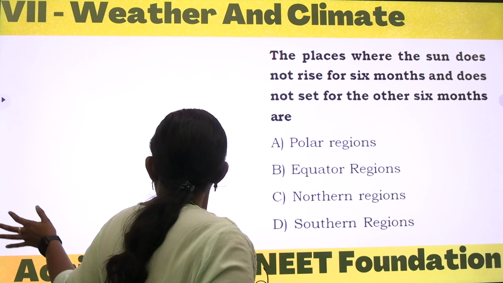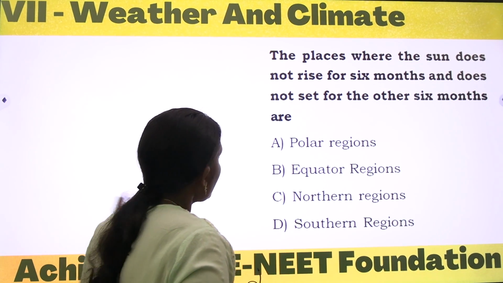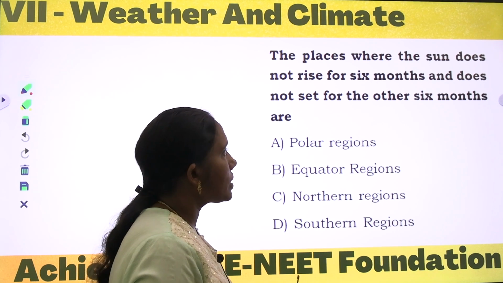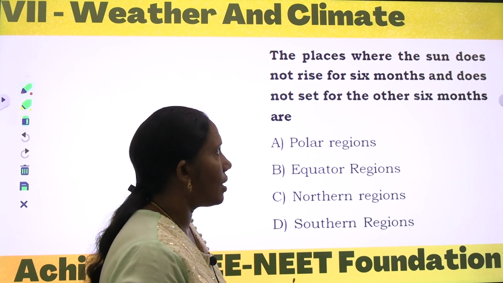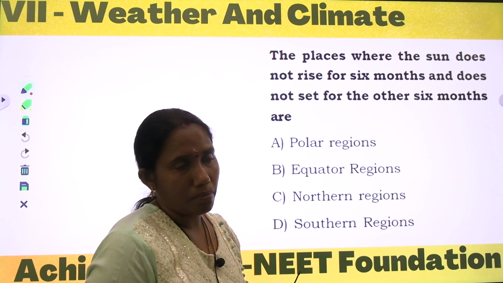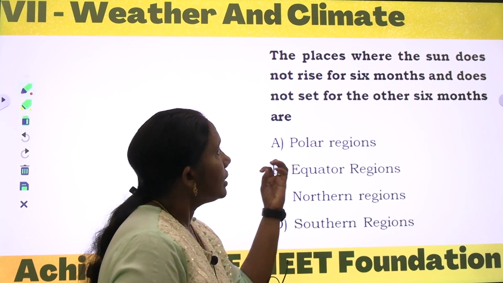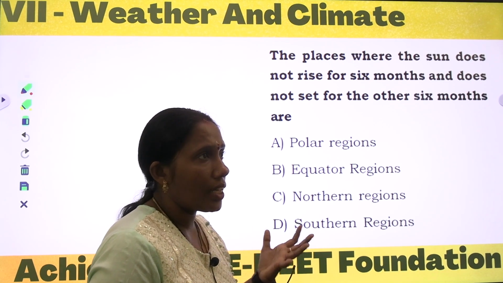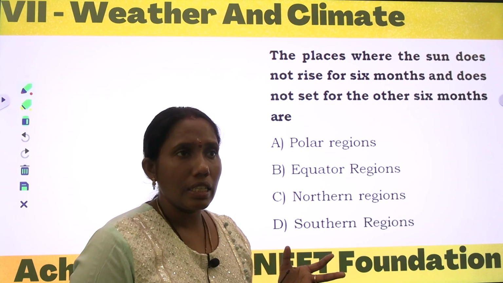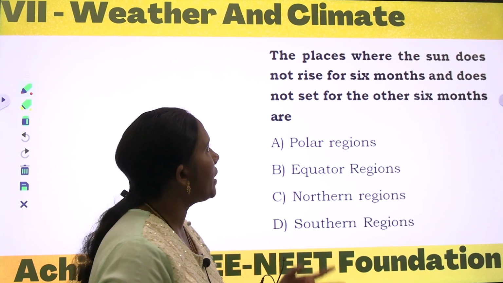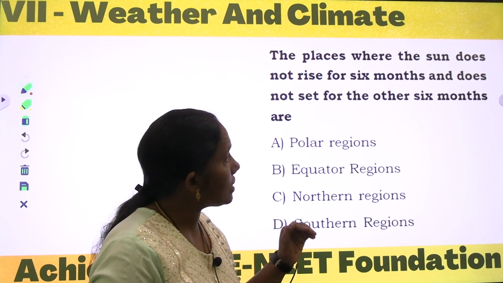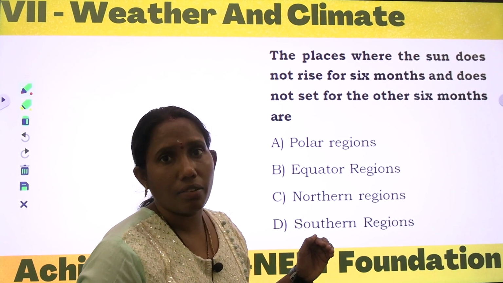The place where the sun does not rise for 6 months and does not set for the other 6 months are called polar regions. Polar regions means there will be very low temperature. The temperature will be minus 37 degrees Celsius or below.